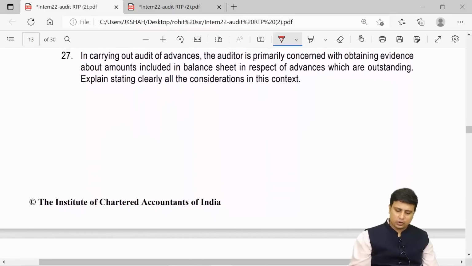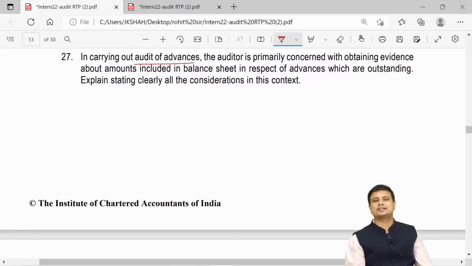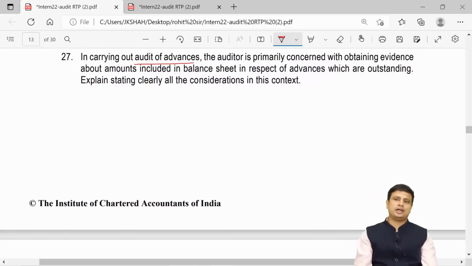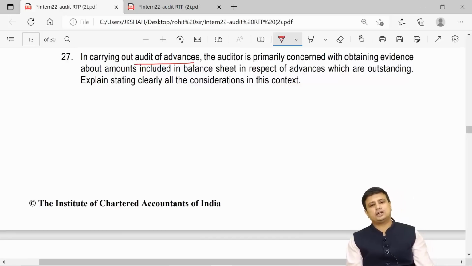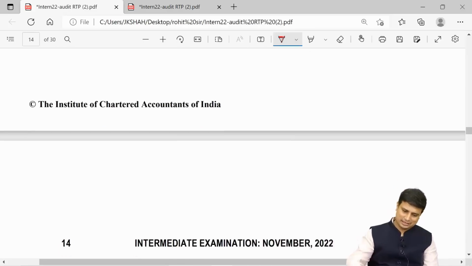In carrying out the audit of advances, the auditor is primarily concerned with obtaining evidence about the amounts included in the balance sheet in respect of advances which are outstanding. Explain, stating clearly all the considerations in this context. So my friends, in case of audit of advances, we have already covered it in our notes. You will have to write the same answer as it is where it is.